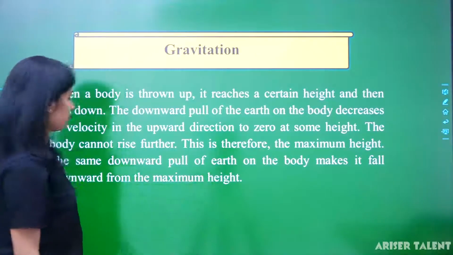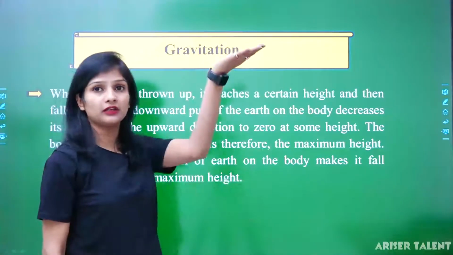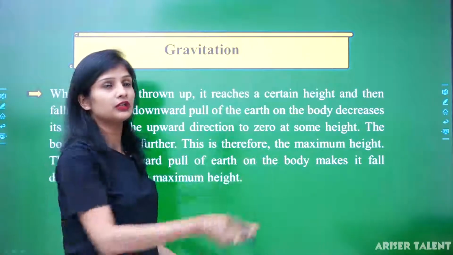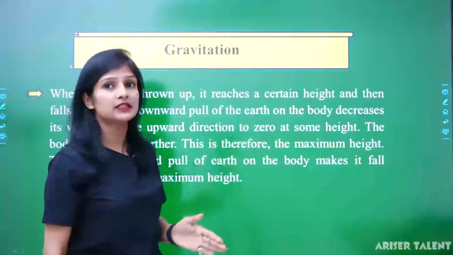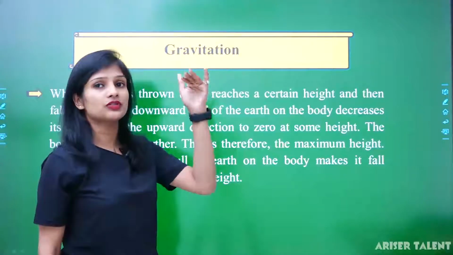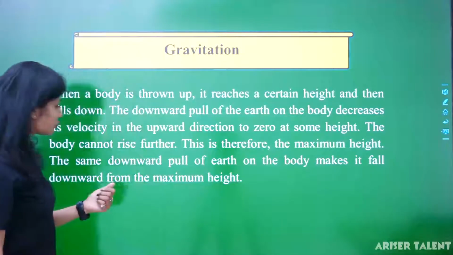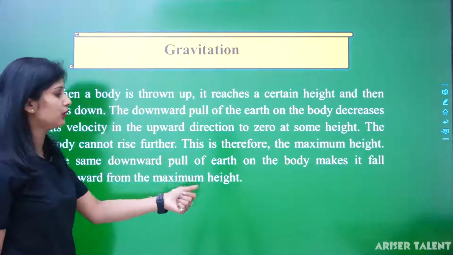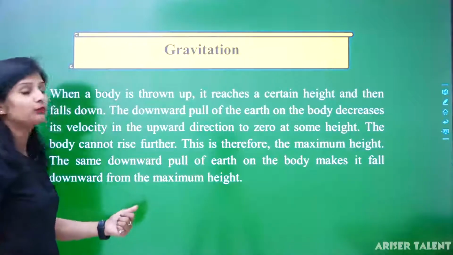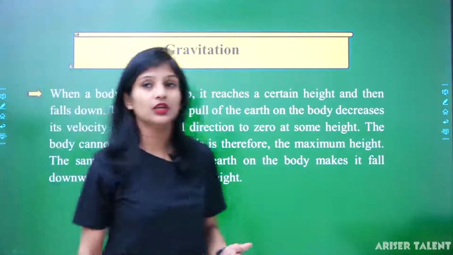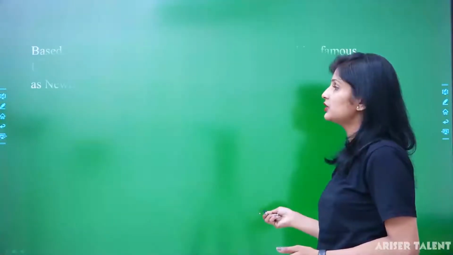This is therefore the maximum height. So when the stone reaches a particular height, this height is known as the maximum height, and the velocity decreases suddenly and it falls down. So the same downward pull of the earth on the body makes it fall downward from the maximum height. This is the basic concept of gravitation.